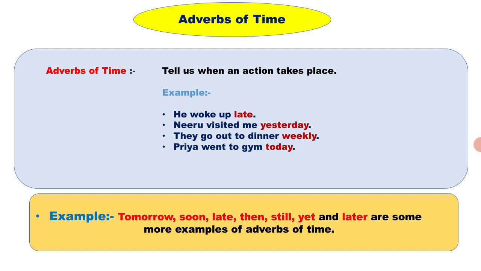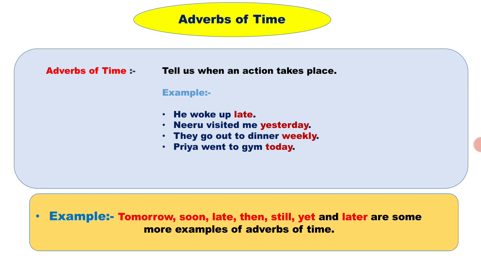They go out to dinner weekly. Here weekly describes when the action exactly happens. You may be asking, ma'am, here ly is there and you are saying adverbs of time, because week is a noun.